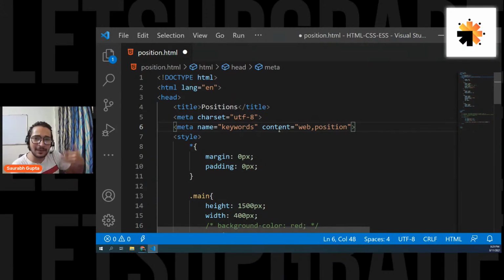Because when you are simply developing, when you're a beginner, you don't need to write metas in your page. When you launch it, that's when you write your meta. So don't worry about it right now.